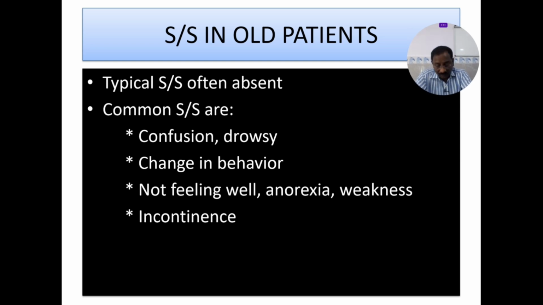How do you diagnose? Unless you check the urine examination. Urine examination is very important. Urine culture and sensitivity is also important in these individuals. Otherwise, you are going to miss the diagnosis. For confusion and drowsiness, you may think of neurological reasons, some encephalopathy or meningitis.